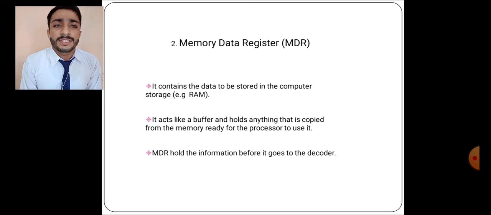Memory data register. It contains the data to be stored in the computer storage. It acts like a buffer and holds anything that is copied from memory ready for the processor to use it. MDR holds the information before it goes to the decoder.